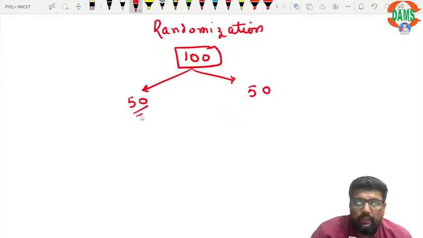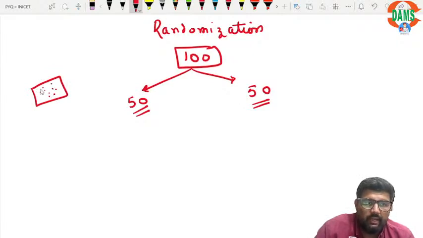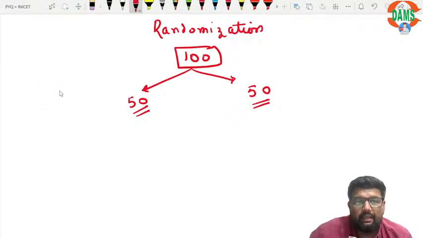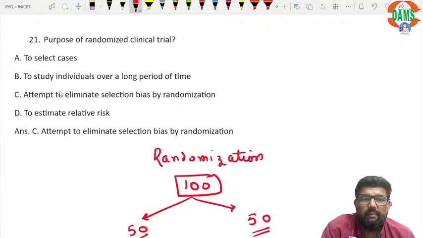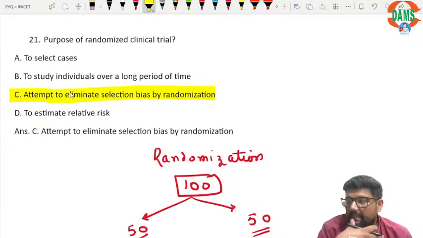Now, among these, whom to give old and whom to give new, we make chits of these 100 patients and select them randomly. We don't know which patient is going in which category. This is randomization. Obviously, it is done to eliminate selection bias.